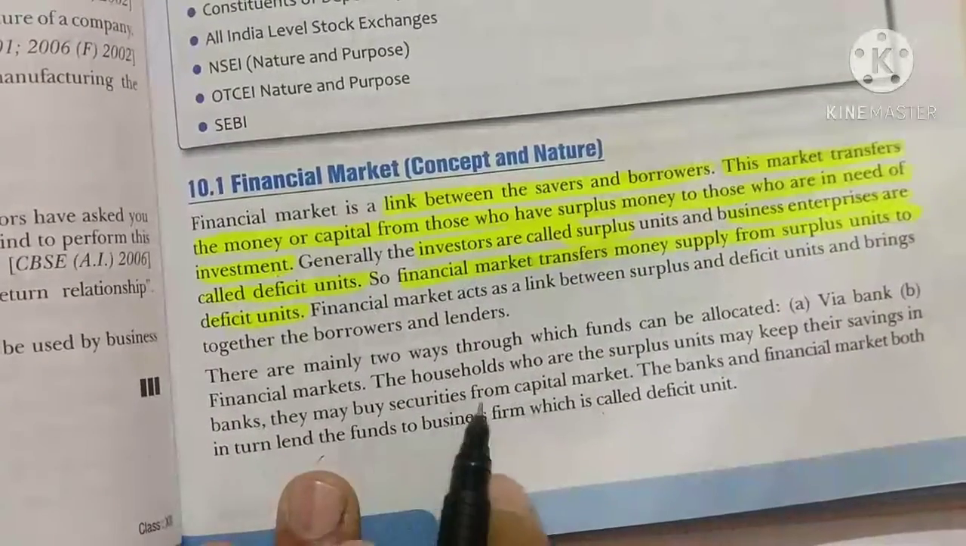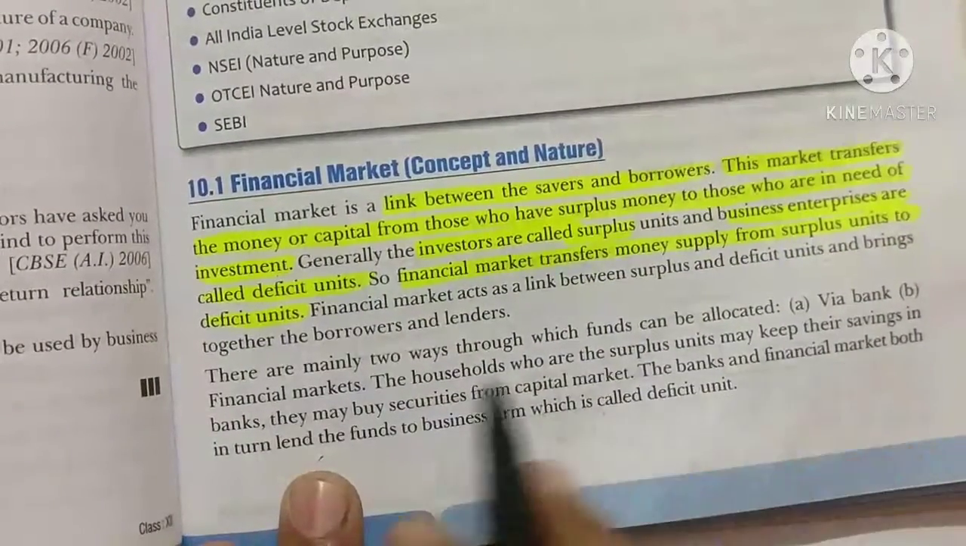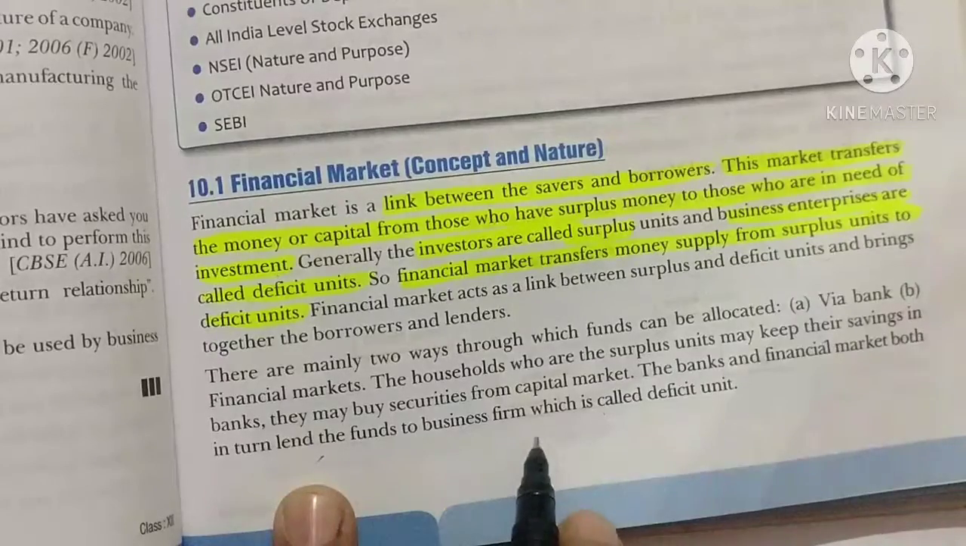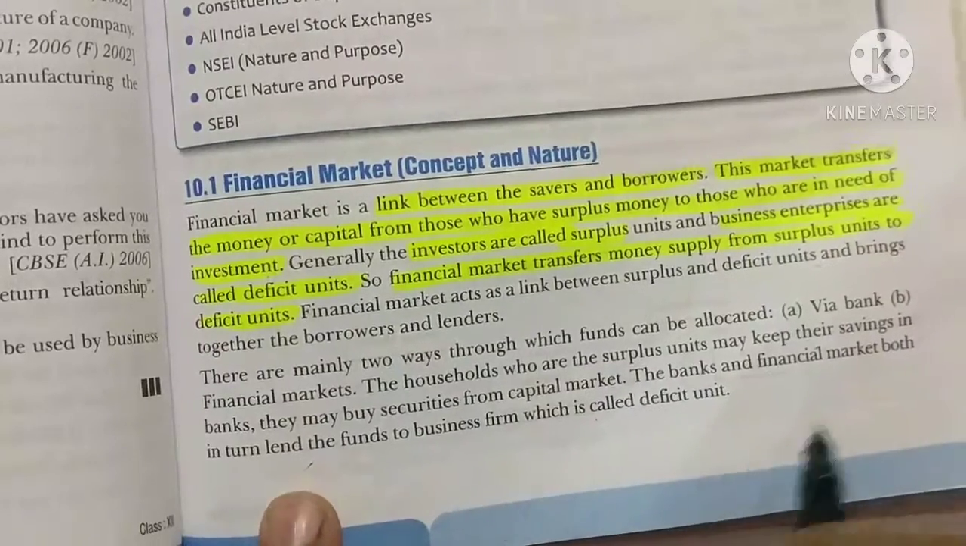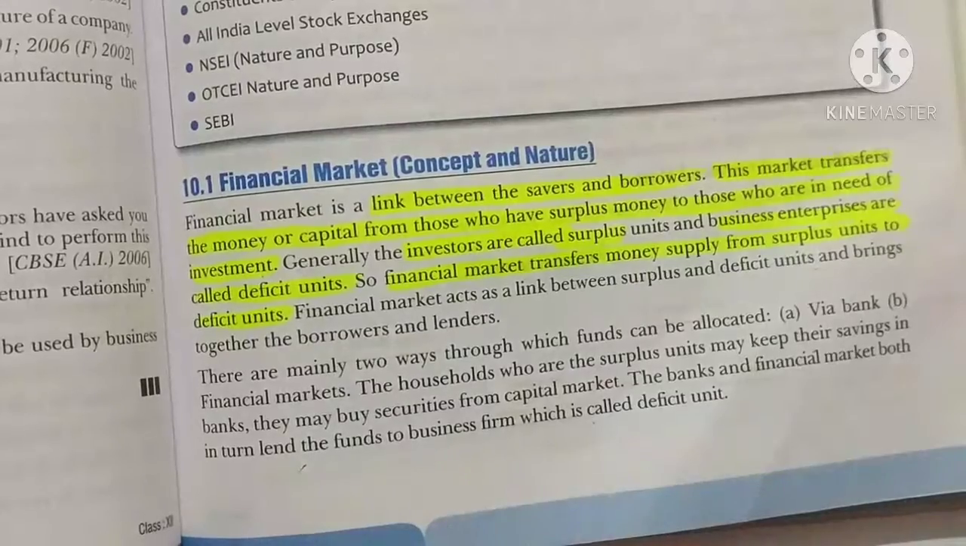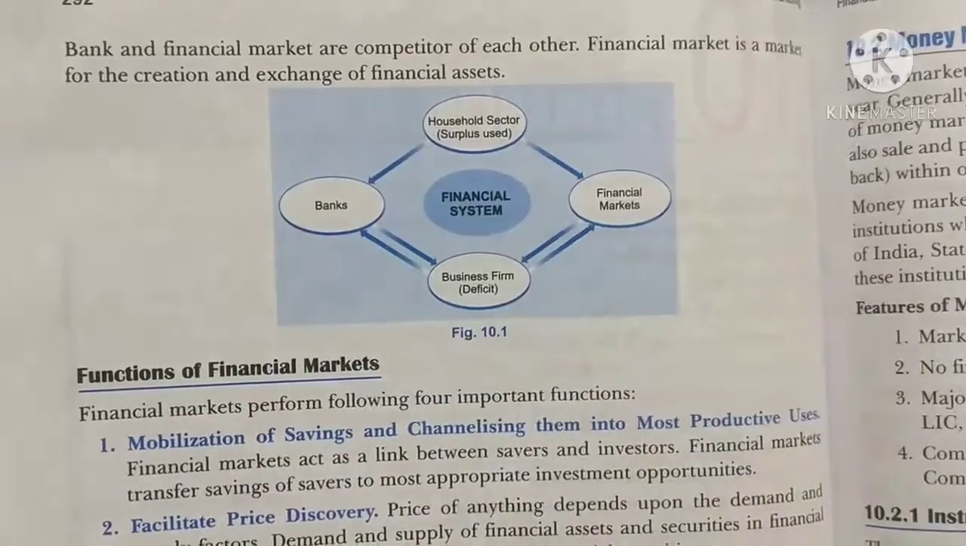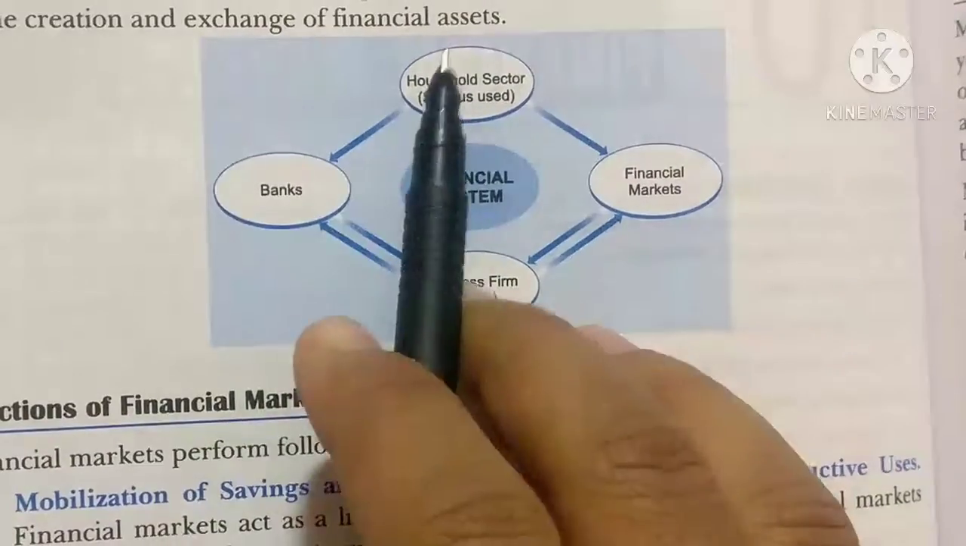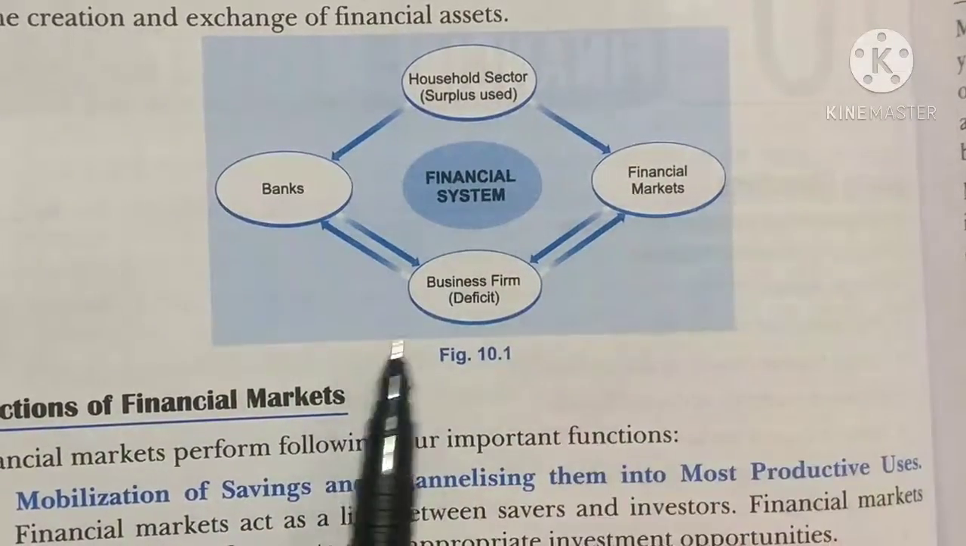Okay, clear? So the banks and financial markets both in turn lend the funds to the business firms, which are called deficit units. Here they are saying the business firms are what? Deficit units. Okay, I hope it is clear. Now as you can see in this figure, just pay attention here: household sector, banks, financial market, business firms.